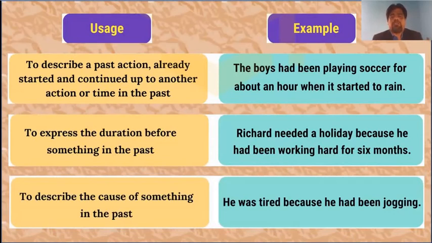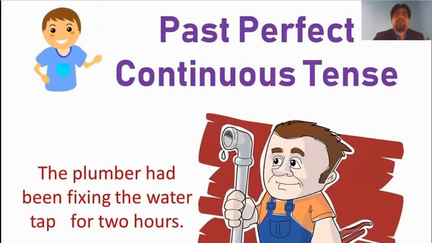The last usage is to describe the cause of something in the past. We have already seen it in the past perfect tense, and now we write it in the continuous tense. He was tired because he had been jogging, and that is why he is tired. Suppose it is 10 o'clock now. At 9 o'clock he was tired because for almost three hours he had been jogging. And that is how we write the past perfect continuous tense.